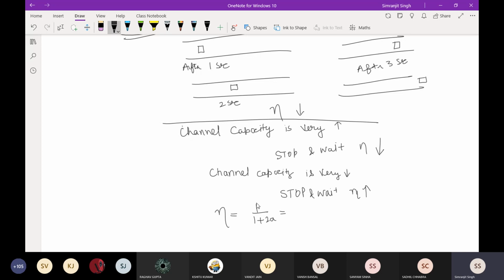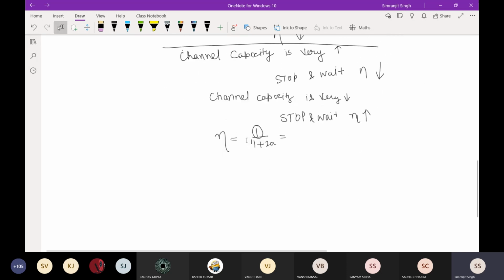Now you are seeing here, it is 1 over, here it is always 1. You can use only this particular amount of time to be useful time, and for the remaining amount of time you are sitting idle. So this amount of time minus this amount of time you are sitting idle. You know the formula, that is 1 over 1 plus 2a, and a is TP by TT.